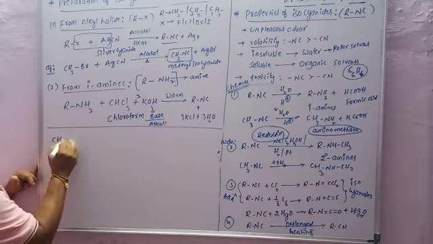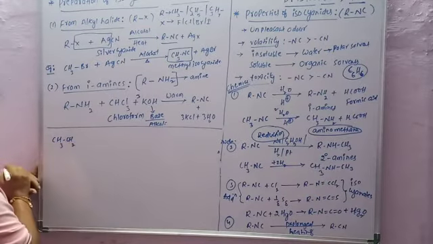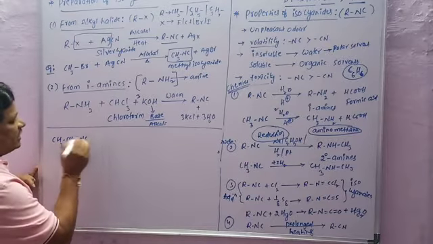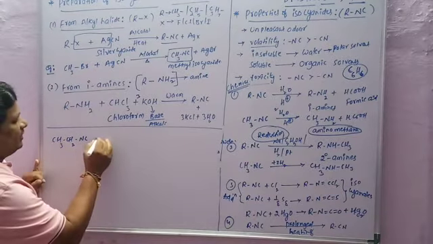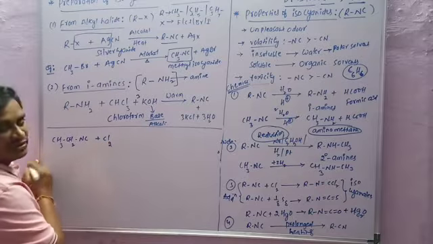For example, take ethyl isocyanide, CH3CH2NC, plus chlorine, Cl2, in an addition reaction.